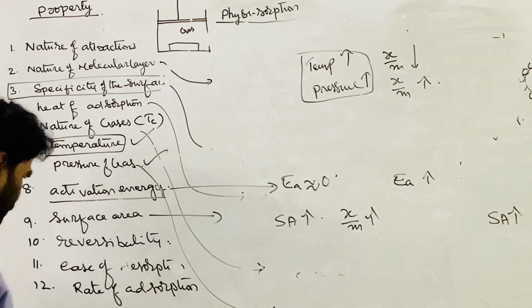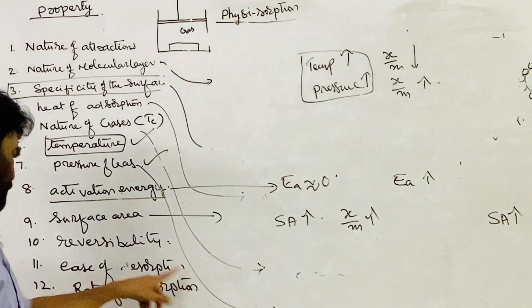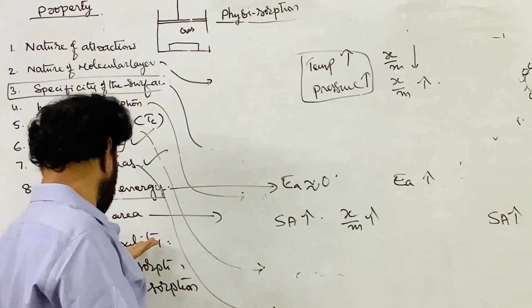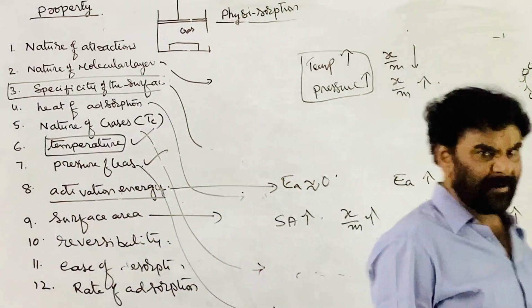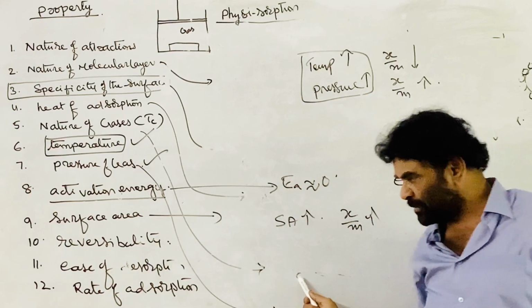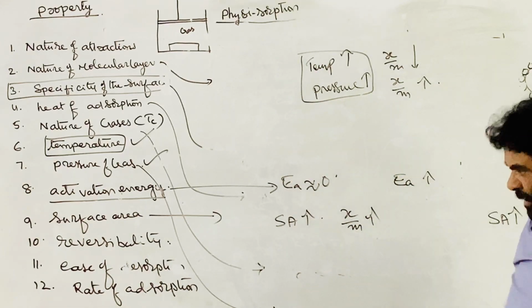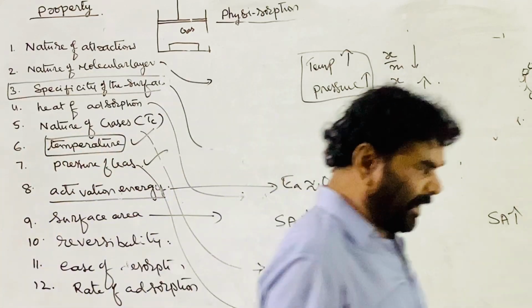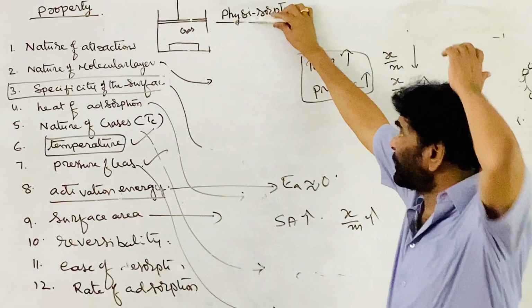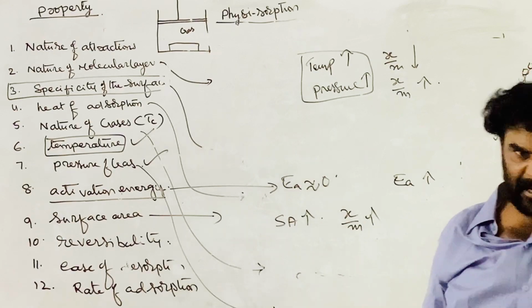I told you, ease of desorption and reversibility are one and the same. Ease of desorption is more for physical adsorption and less for chemical adsorption. And the rate of adsorption: in one case, physical adsorption, there are weak attractions.